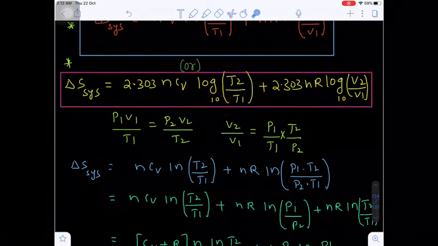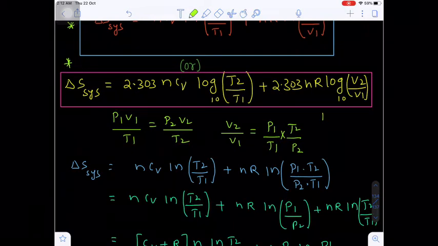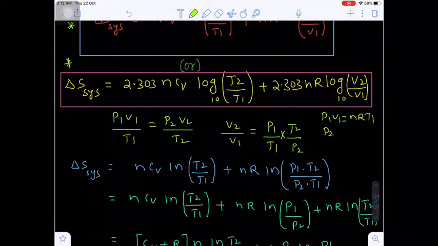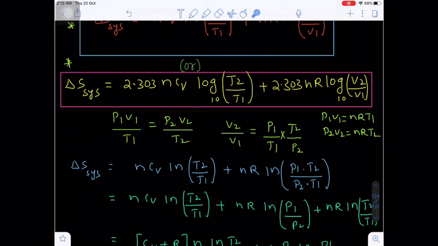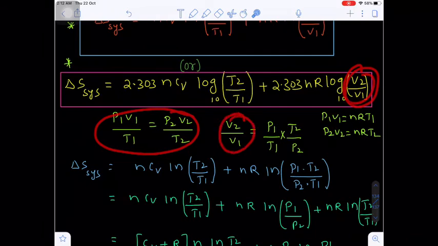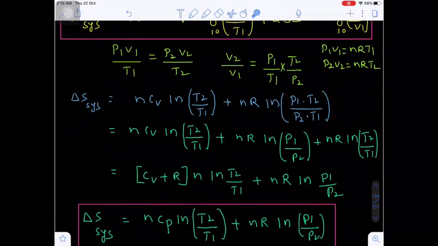Now what I am doing here is converting this volume in terms of pressure. We know from the ideal gas expression, suppose the initial pressure, initial volume, initial temperature are P1, V1, T1, the number of moles is constant, and the final pressure P2, final volume V2, number of moles the same, and final temperature T2. With the help of these, we can write P1 V1 by T1 equal to P2 V2 by T2. Now instead of V2 by V1, I am writing P1 by P2 into T2 by T1.